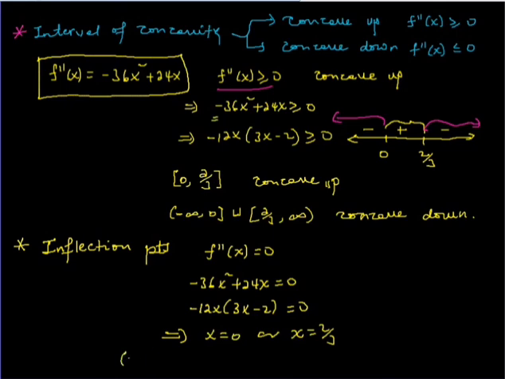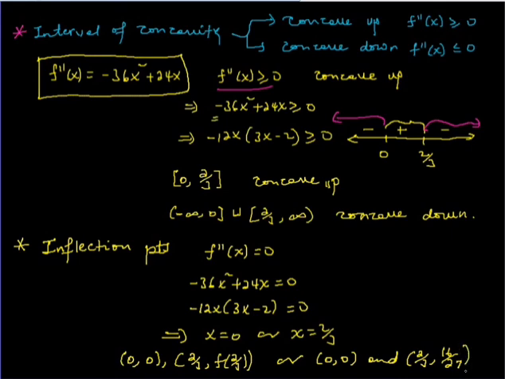Whenever x is 0, the function becomes 0. Whenever x is 2 over 3, you can substitute 2 over 3 in the function. So these are the inflection points, or you can say (0, 0) and (2 over 3, 16 over 27). These are the inflection points.